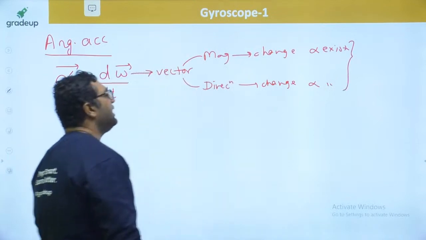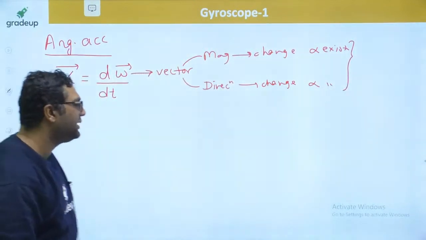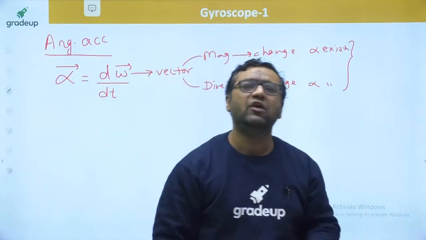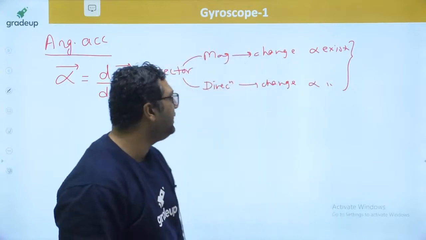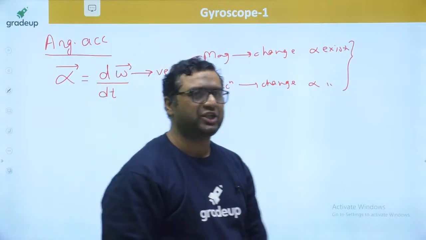So my dear, alpha will exist in both cases, whether the magnitude changes or the direction changes. If both magnitude and direction are changing, then also alpha will exist. So my dear, this alpha is responsible for two things: change of magnitude and change of direction.